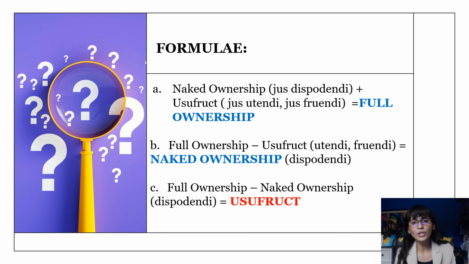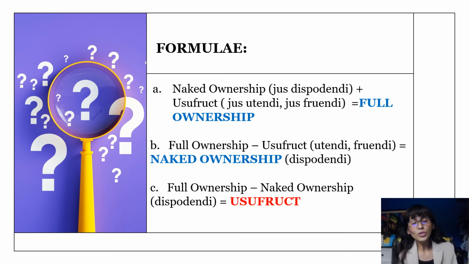Now, in naked ownership, on the other hand, this is full ownership, so all of those three rights minus the usufruct. So basically, it's just minus the jus utendi and minus the jus fruendi, because the usufructuary is the one who is exercising those rights, the utendi and fruendi. That's why it's full ownership minus usufruct. That is what we call naked ownership, or the right to dispose only, which is disponendi.